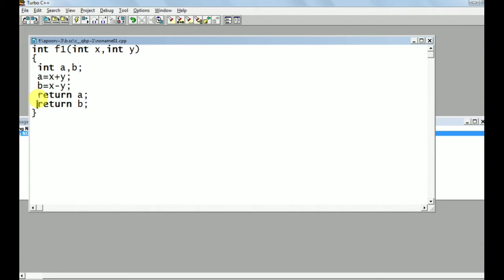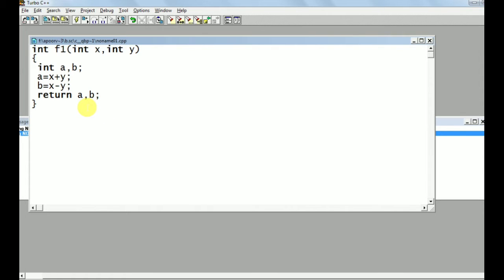If you write the same code in a Java method, that gives an error as unreachable statement. For example, I am writing like this, return a comma b. Even if you write like this, it can return only one value, it cannot return multiple values.